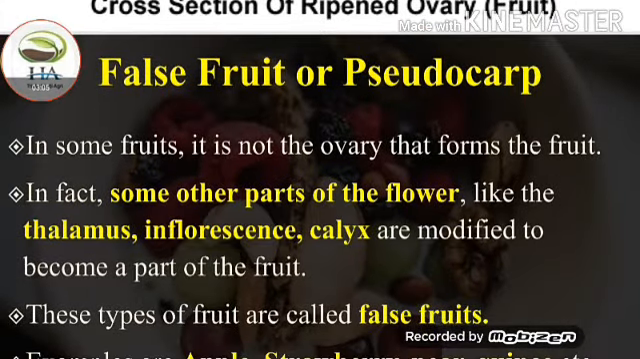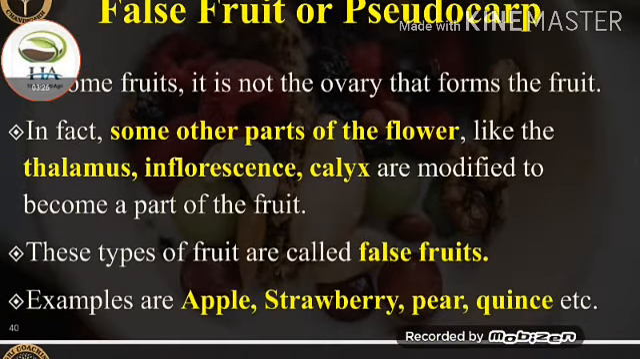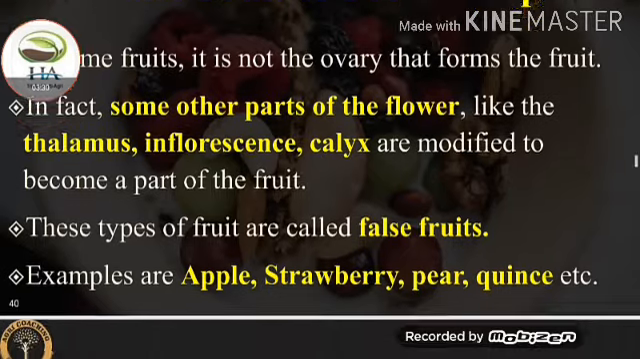Next one is false fruits or pseudocarp. In some fruits, it is not the ovary that forms the fruit. In fact, some other parts of the flower like the thalamus, inflorescence, and calyx are modified to become a part of the fruit. These types of fruit are called the false fruits. Examples of false fruits are apple, strawberry, pear, quince, and many others.